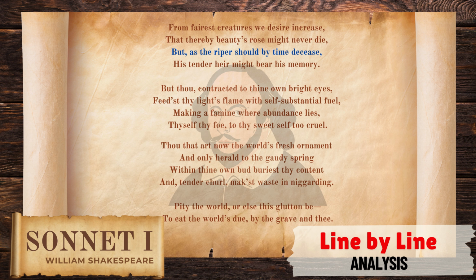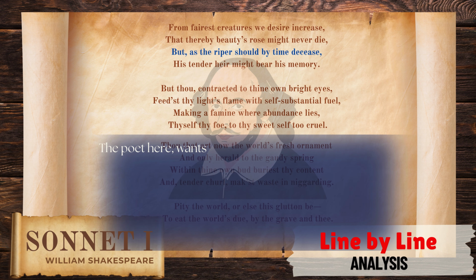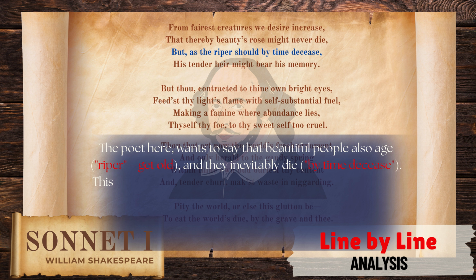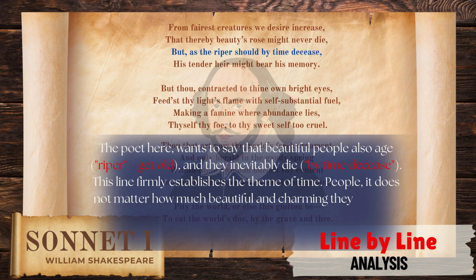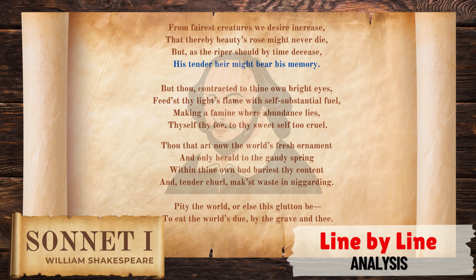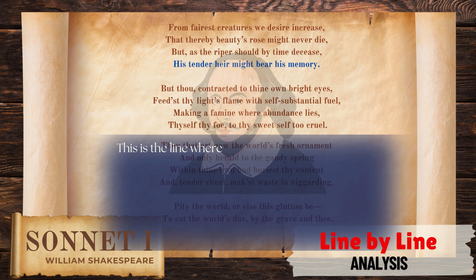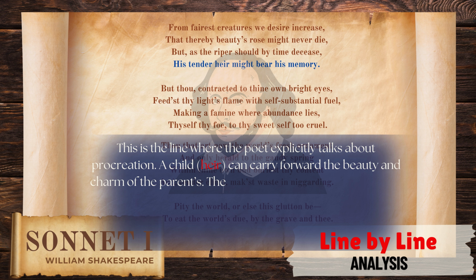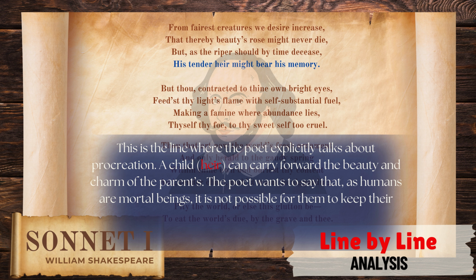But as the riper should by time decease, the poet here wants to say that beautiful people also age, and they inevitably die. This line firmly establishes the theme of time. People, it does not matter how beautiful and charming they are, die with time. This line acknowledges mortality and the fleeting nature of youth and beauty. His tender heir might bear his memory. This is the line where the poet explicitly talks about procreation. A child can carry forward the beauty and charm of the parents. The poet wants to say that, as humans are mortal beings, it is not possible for them to keep their beauty and charm forever. Therefore they should reproduce.